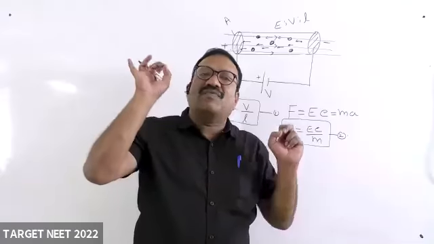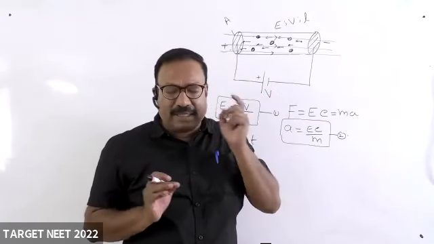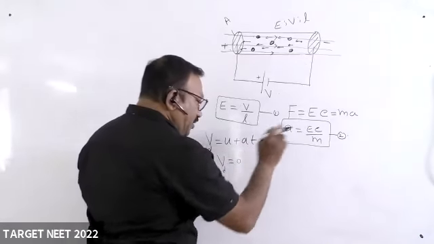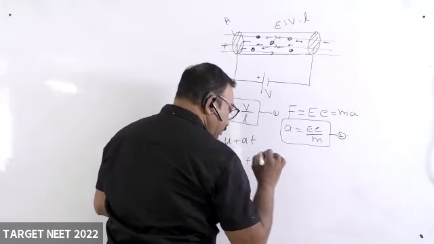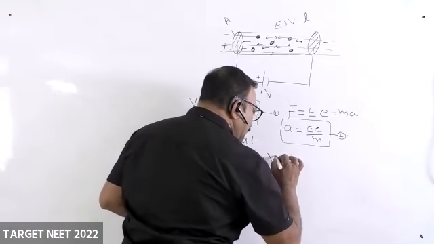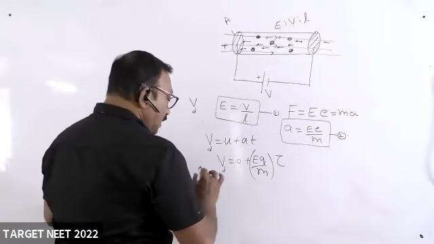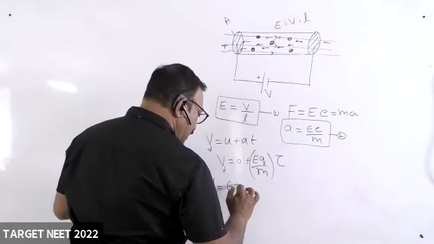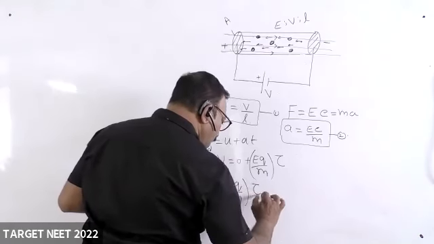The average of those velocities along with the directions is the resultant velocity, which is taken as 0. And acceleration is EQ by m. We will write a term called tau in the place of time. Therefore, the drift velocity is EQ by m into tau.